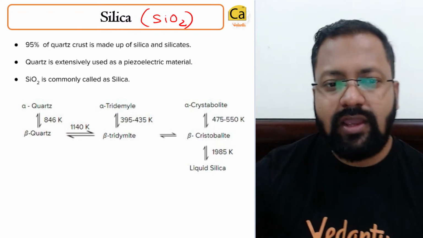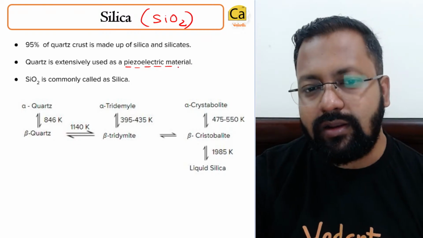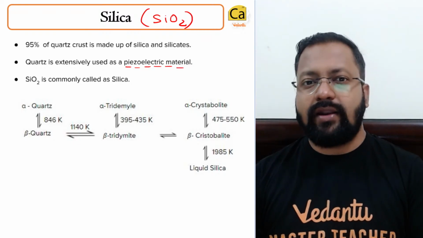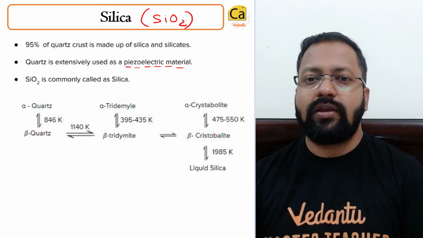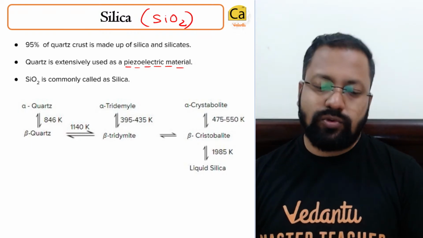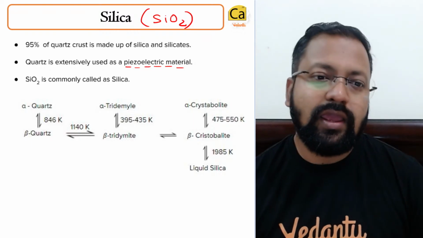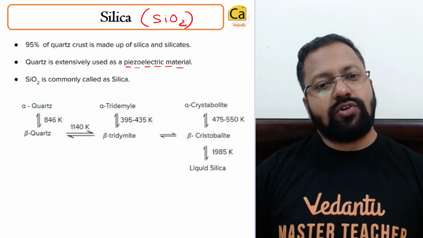It is also used as a piezoelectric material. Piezoelectric material is a material which interacts with sound, which interacts with mechanical vibrations. It is used in an ultrasound machine. एक ultrasound machine में quartz use किया जाता है. SiO2 is commonly known as silica.